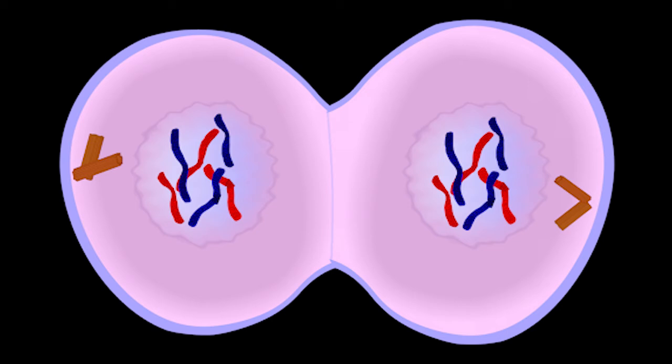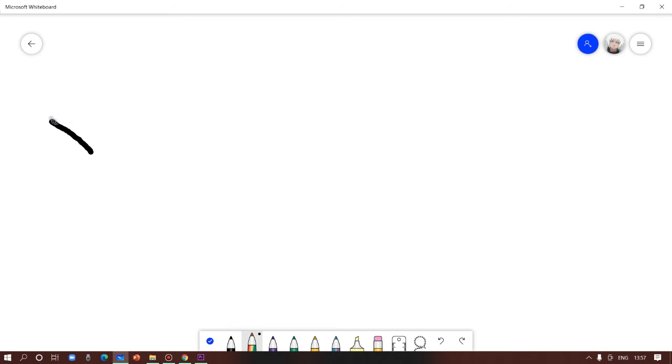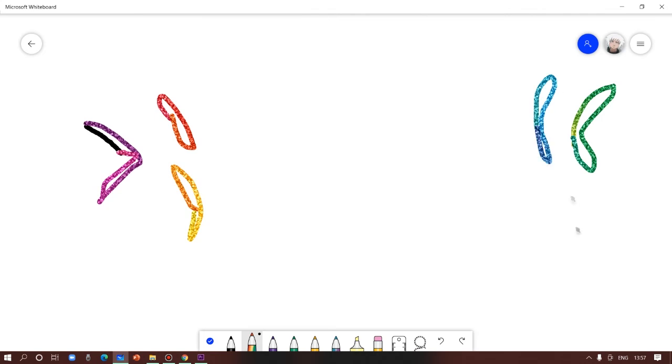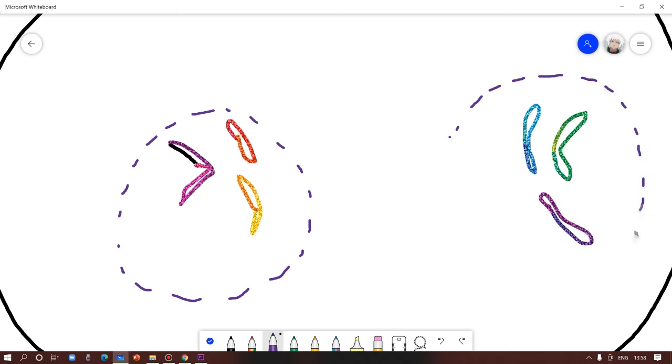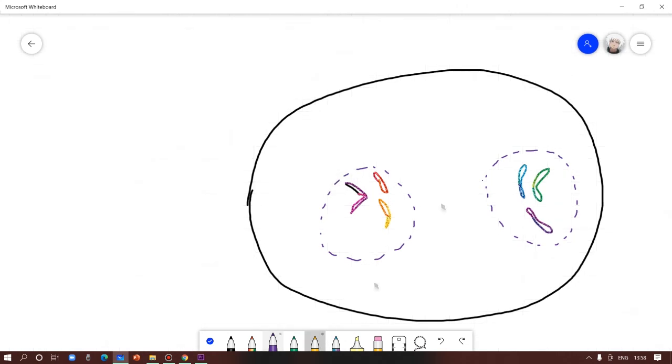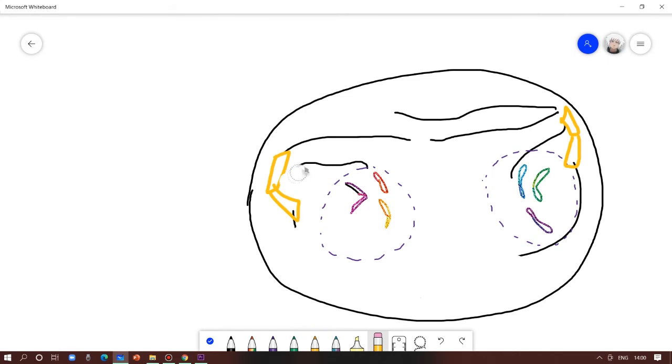And now in telophase, they have become individual chromosomes and have reached the polar sides. Remember, the sister chromatids are identical to each other, meaning they are the same genetic material, and this has reached this side and that has reached that side, so the genetic material has been divided equally to the left and right. The nuclear envelope that disintegrated during prophase will start to develop in telophase. Two nuclei will start to develop within the same cell in telophase.